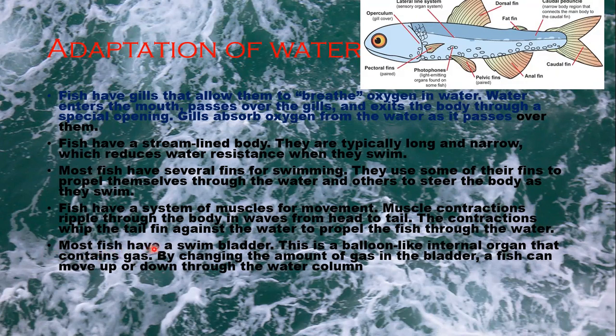Most fish have a swim bladder. This is a balloon-like internal organ that contains gas. By changing the amount of gas in the bladder, a fish can move up or down through the water column.